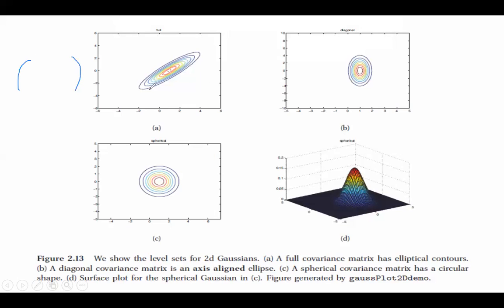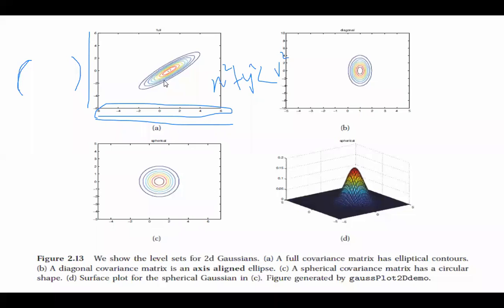Yeah, so they are representing the covariance matrix. Somehow they have plotted it. These are actually the level sets.